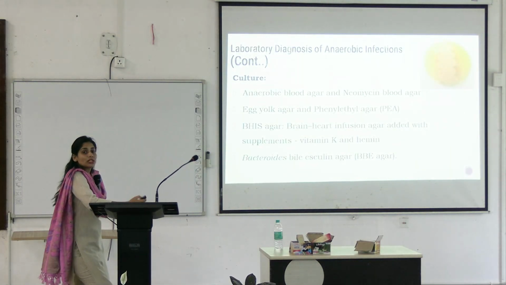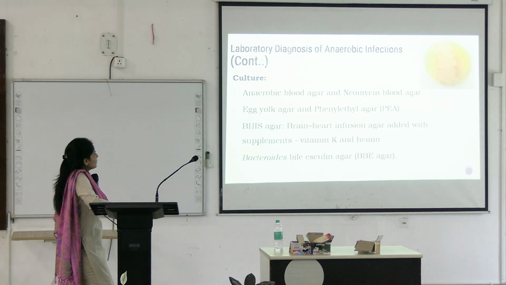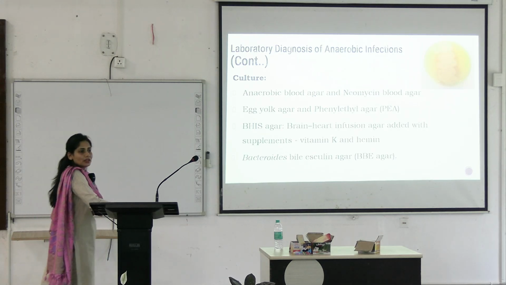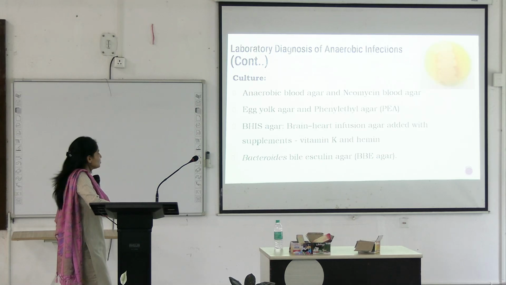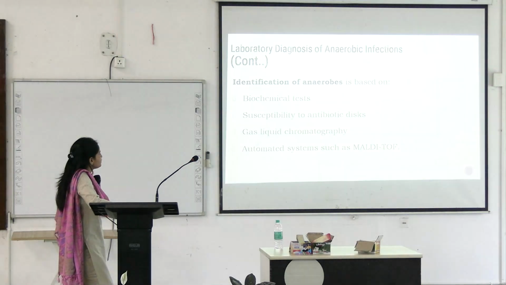There are certain special media that you inoculate these organisms onto, for example, anaerobic blood agar, neomycin blood agar. Neomycin is an antibiotic. Egg yolk agar, this is egg yolk agar. You can see this opalescence surrounding the colonies. Okay. Then there is brain heart infusion agar added with vitamin K and hemin, enriching it for the anaerobes. Or Bacteroides bile esculin agar. These are all special media that we use for anaerobic bacteria.